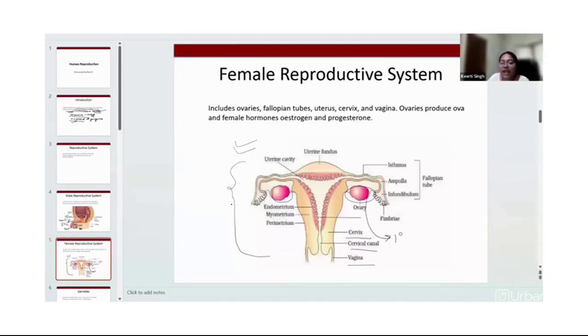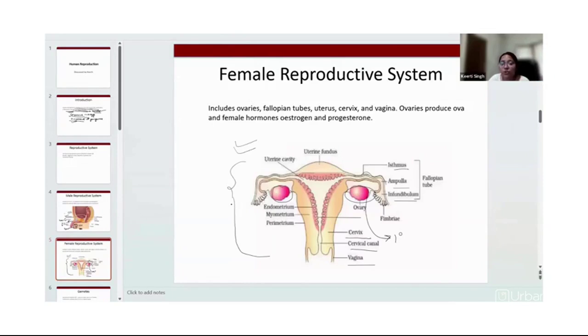And this tube-like structure, which is being shown here, is known as fallopian tube. This fallopian tube has three regions: the isthmus region, ampulla region, and infundibulum region. This classification is given according to the area we are pointing out.